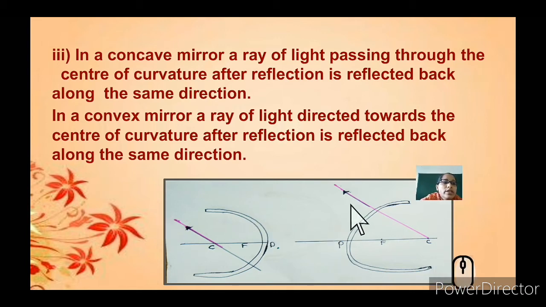But what happens in the convex mirror? This is the convex mirror. You can see the pole, the focal point, and the center of curvature. In the same method, you pass light toward the center of curvature. What happens after reflection? It is reflected back along the same direction. Here you can see that it reflects back in the same direction, but this is beyond the imaginary line. That is, you need to draw an imaginary line through C, colored in pink.